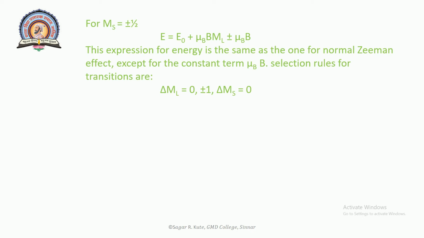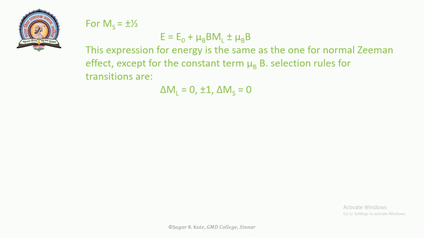The selection rules for transition are delta ml is equal to 0, plus minus 1, and delta ms is equal to 0. When we apply the selection rule, the effect of the additional term in the above equation, E is equal to E0 plus mu B B (ml plus 2ms), cancels.